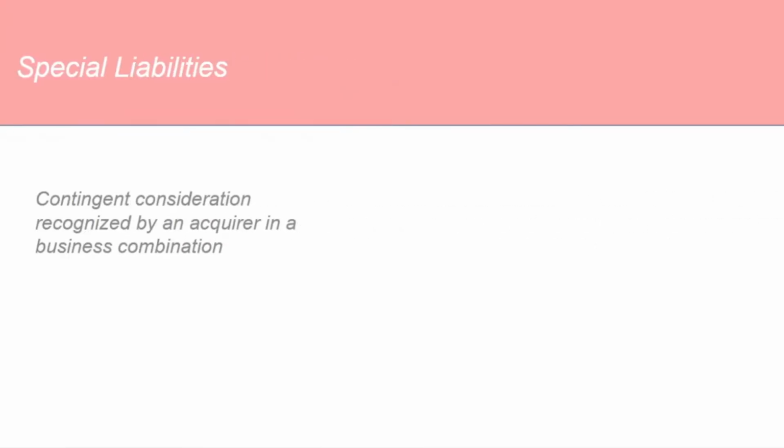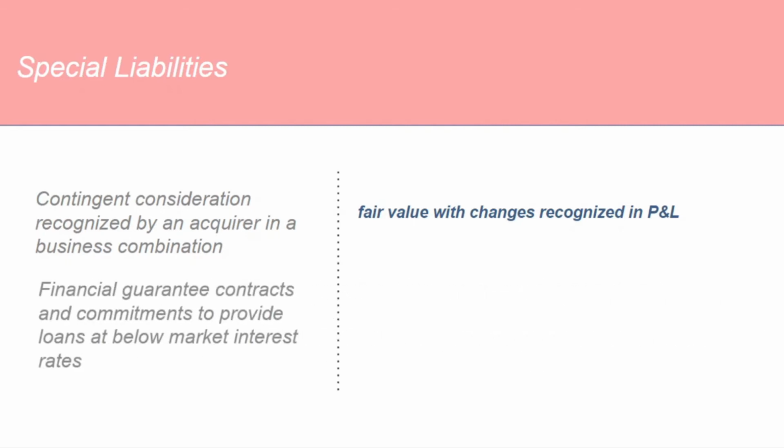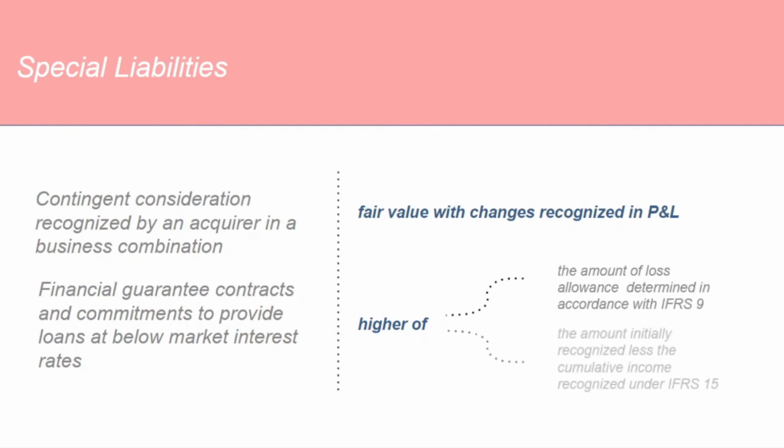Finally, there are some special liabilities with specific treatments. Liability pertaining to contingent consideration recognized by the acquirer in a business combination shall be measured at fair value with changes recognized in the P&L. Financial guarantee contracts and commitments to provide loans at below market interest rates shall be subsequently measured at the higher of the amount of loss allowance determined in accordance with IFRS 9 impairment requirements, or the amount initially recognized less the cumulative income recognized under IFRS 15.